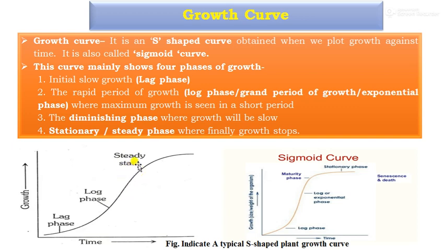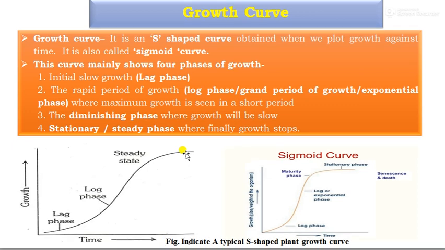After steady, maturity starts, that is the stationary or diminishing or senescence phase, where the crop will be ready for harvest. These are the growth curve and its phases.